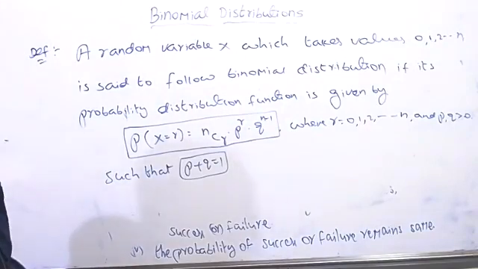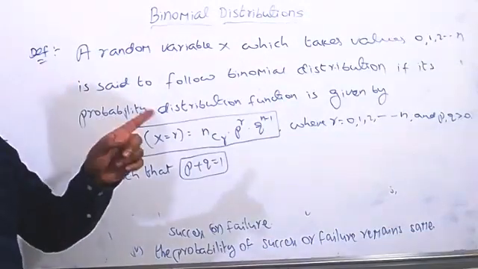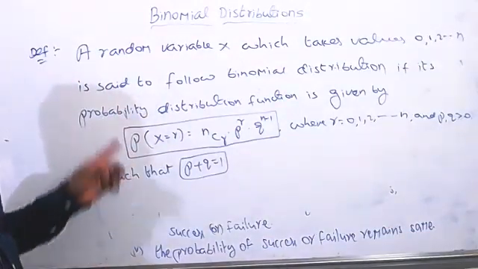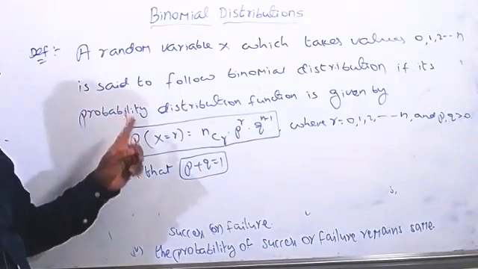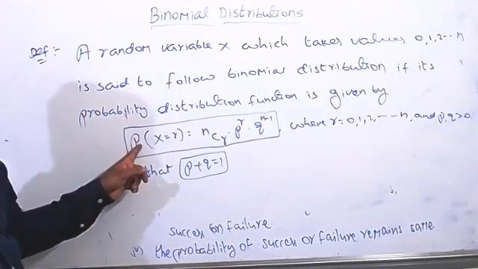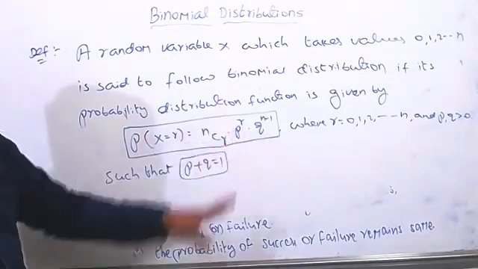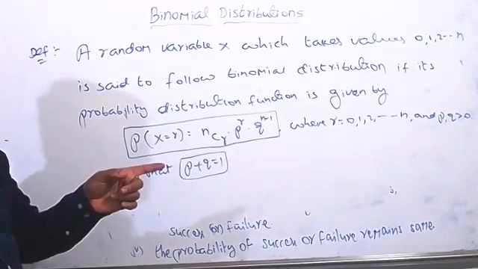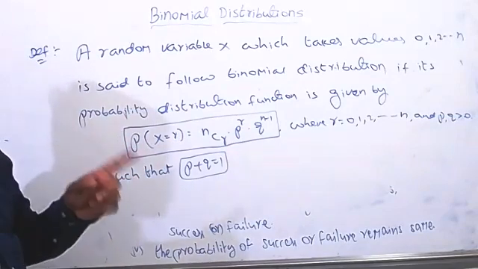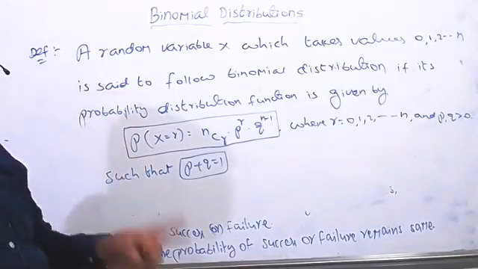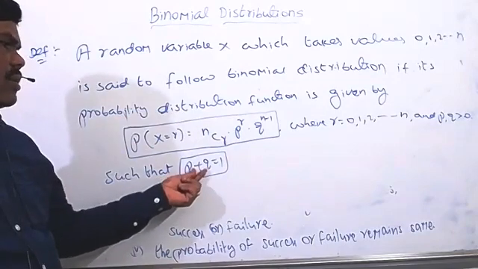Remember this. A random variable x which takes values 0, 1, 2 and so on up to n is said to follow binomial distribution if its probability distribution function is given by probability of x equal to r equal to nCr into p power r into q power n minus r, where r equal to 0, 1, 2 and so on up to n, and compulsorily p, q must be greater than 0. p and q are two different probabilities here.